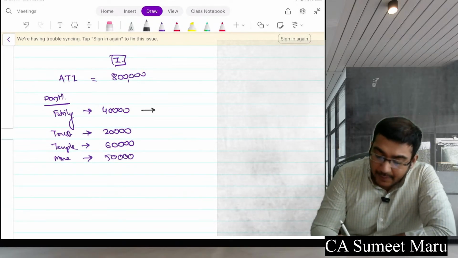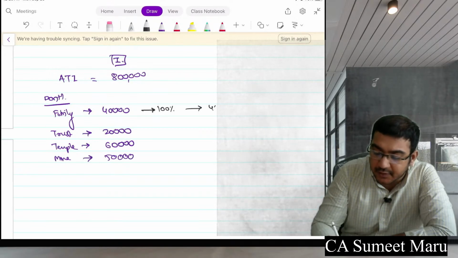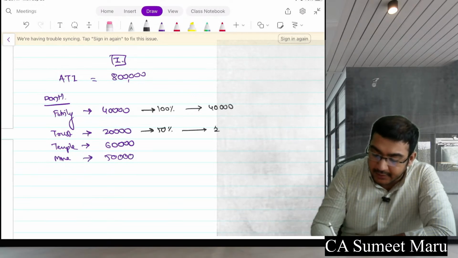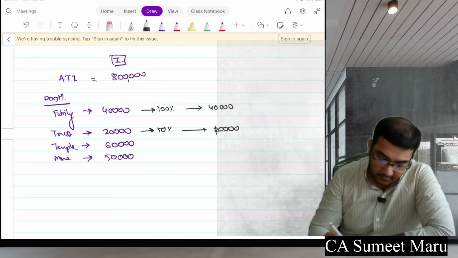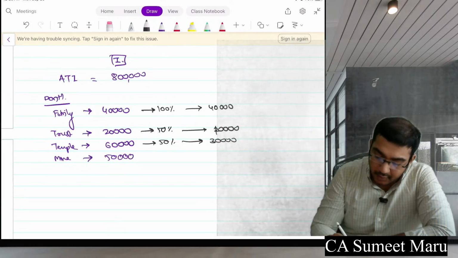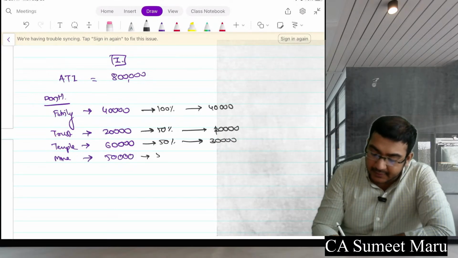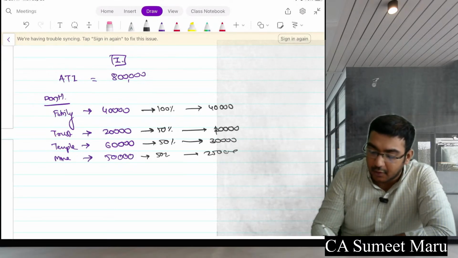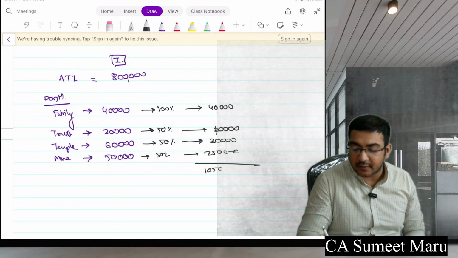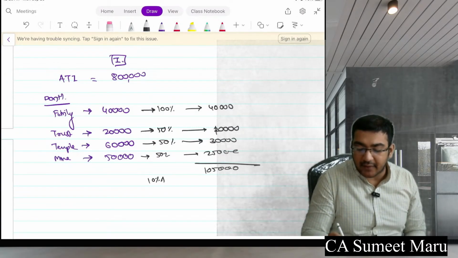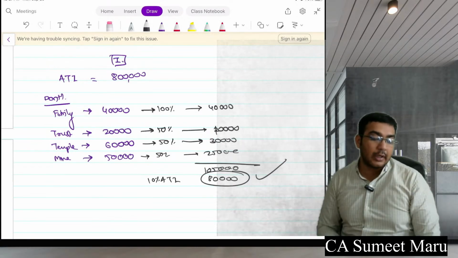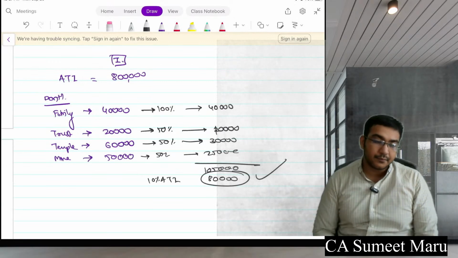So see, family planning is 100%. You will get 40,000. Trust is 50%, you will get 10,000. Temple is 50%, you will get 30,000. Minority committee is 50%, you will get 25,000. The total is 1 lakh 5,000. But it has to be restricted to how much? 10% of adjusted total income, that is only 80,000. So you will get a deduction of 80,000 only.